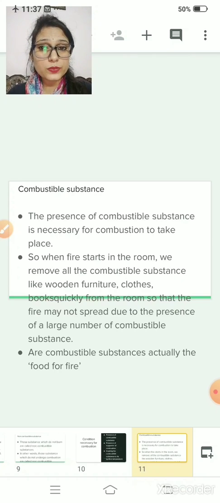I am reading this once more. Please listen carefully. The presence of a combustible substance is necessary for combustion to take place. So, when fire starts in the room, we remove all the combustible substances like wooden furniture, clothes, books quickly from the room, so that the fire may not spread due to the presence of a large number of combustible substances. Clear?